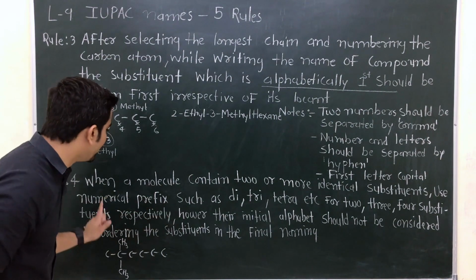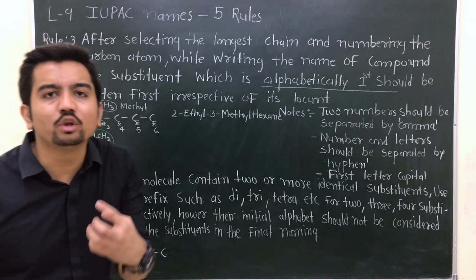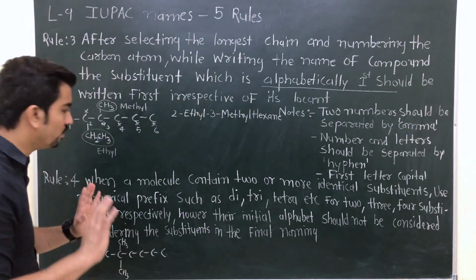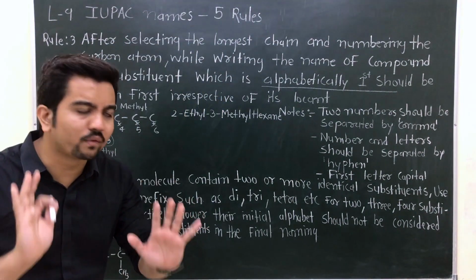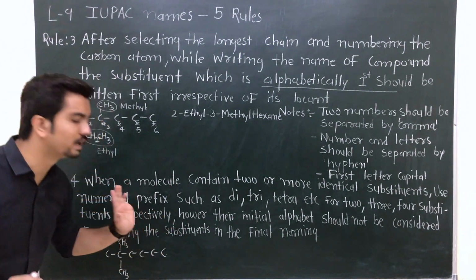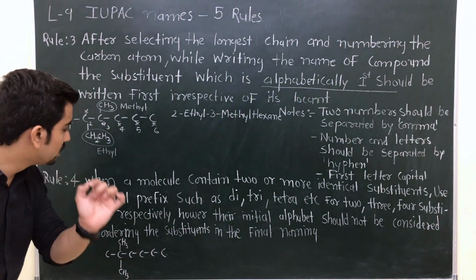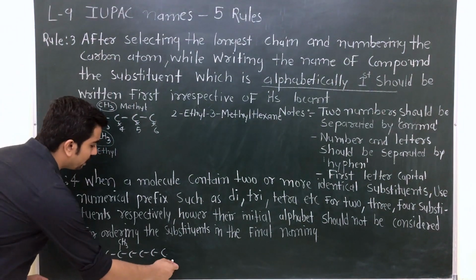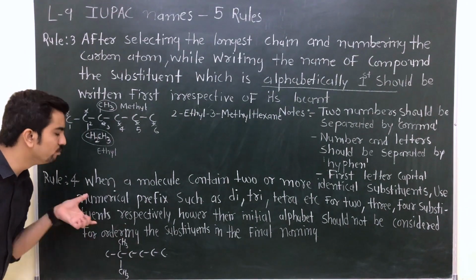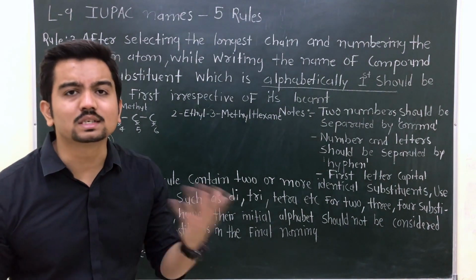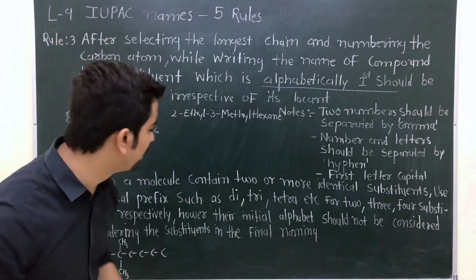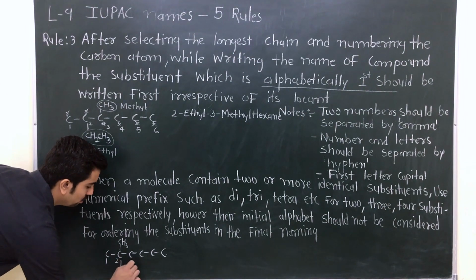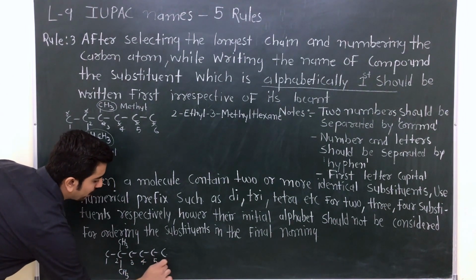Clear? So in that case, you will not use only the word methyl, but you will use the word dimethyl. Now see the first simple rule, my dear friends. Select the longest carbon chain. This is the selected longest carbon chain. Now give the number. If you give the number from here, then this 2-methyl will get the largest number, but we want the lowest one. So we will give it from the left hand side. So 1, 2, 3, 4, 5, 6.